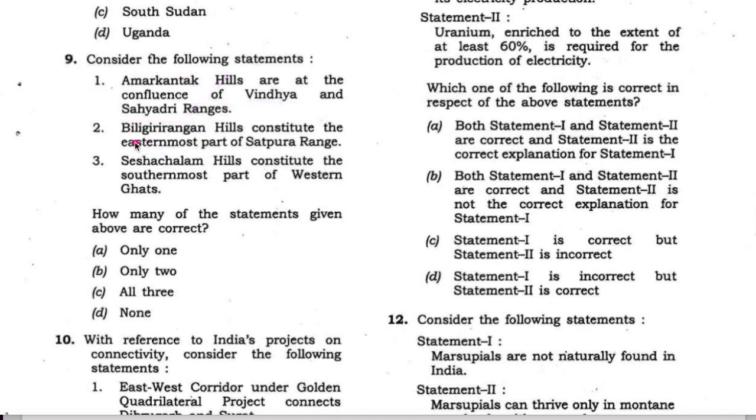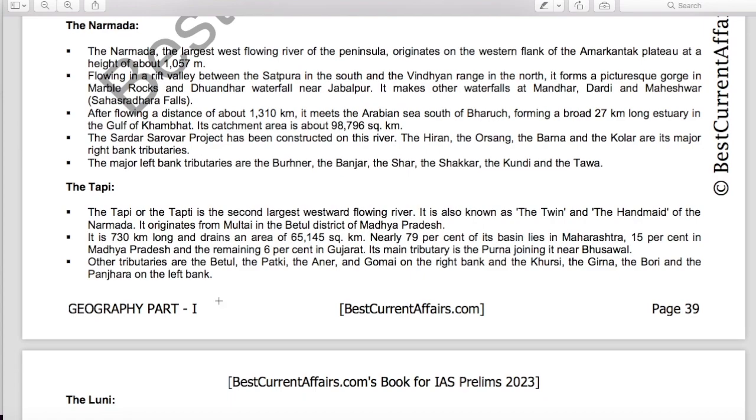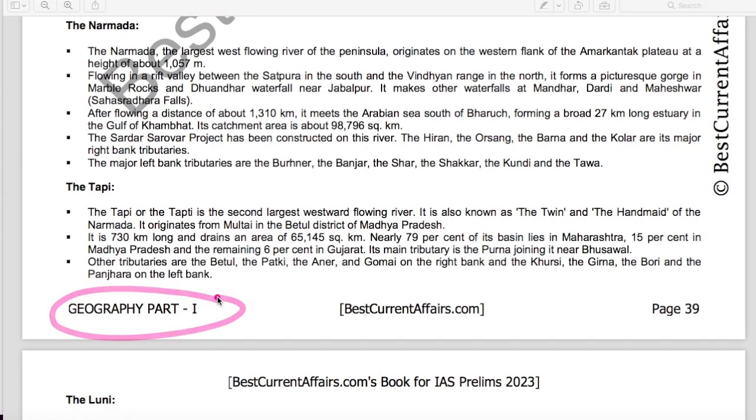Now take the second fact that the Biligirirangan hills constitute the easternmost part of Satpura range. This fact is also wrong. Now in the same geography book, go to page number 27.